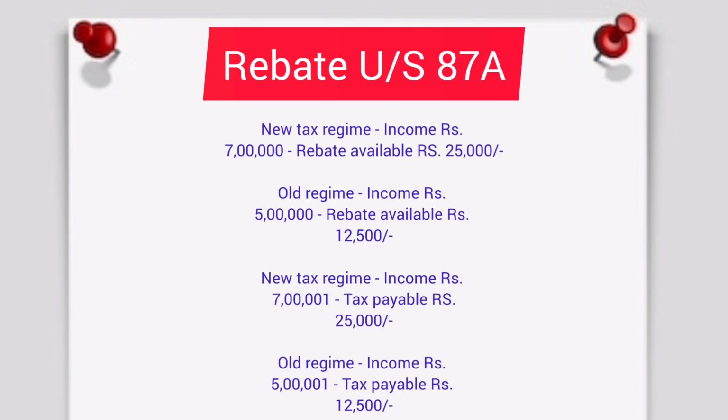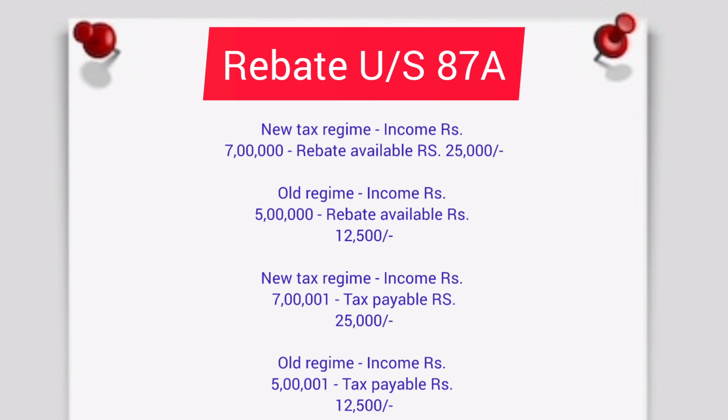Under the old tax regime, individuals with taxable income up to 5 lakhs were eligible for a tax rebate of 12,500. Under the new tax regime, this rebate has been increased to 25,000 for individuals with taxable income up to 7 lakh. However, if an individual's taxable income exceeds this limit, no rebate is available.